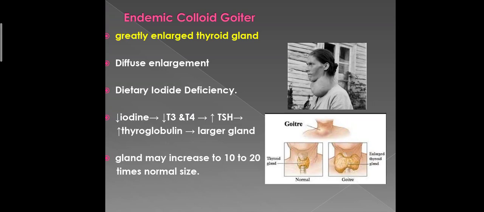However, because of the lack of iodine, T3 and T4 production does not occur in the thyroglobulin molecule, and therefore does not cause the normal suppression of thyroid stimulating hormone production by the anterior pituitary. This results in great enlargement of the thyroid follicles, and the thyroid gland may increase to 10 to 20 times its normal size. This type of goiter results in diffuse enlargement of the whole gland because the whole gland is affected by the lack of iodine.